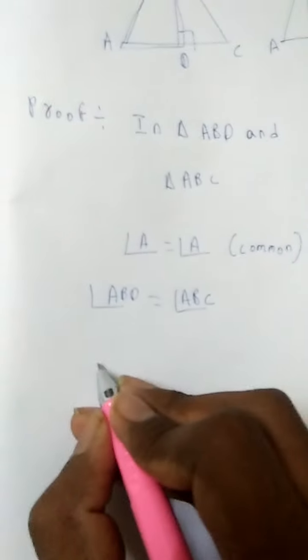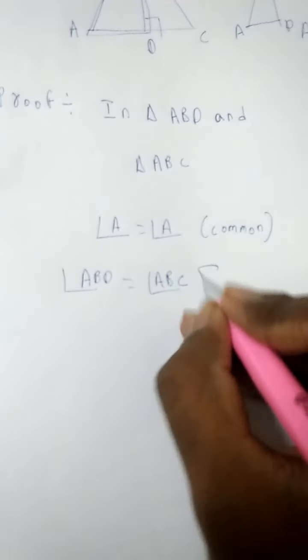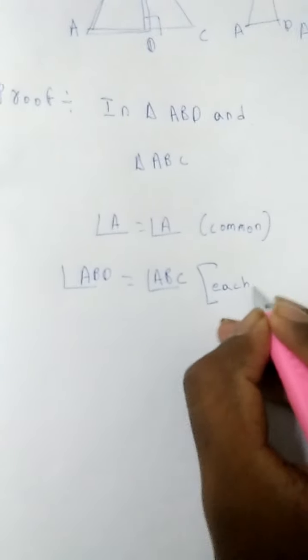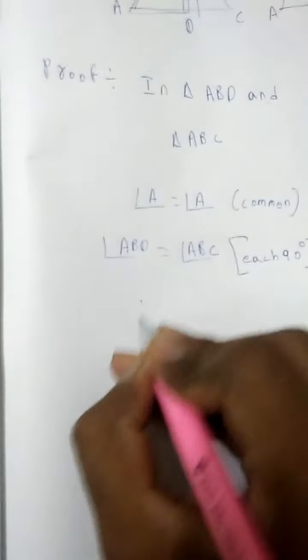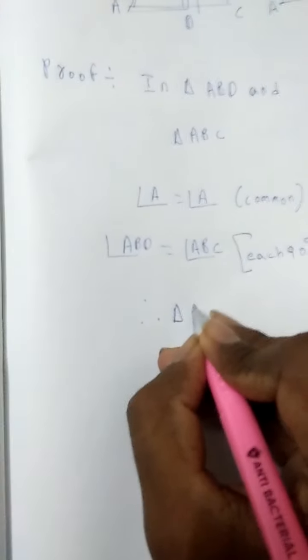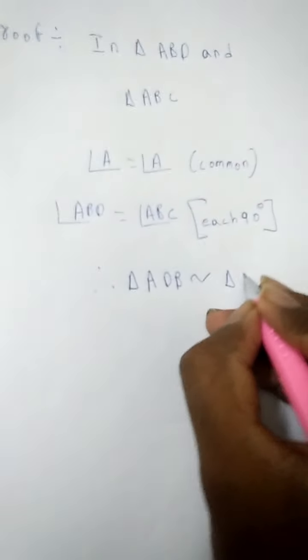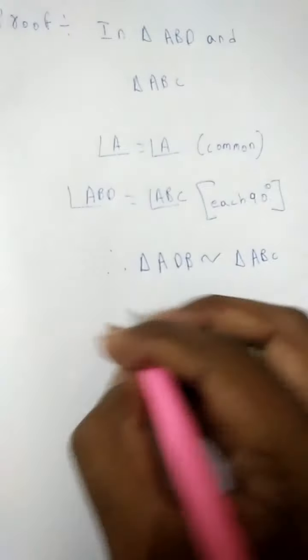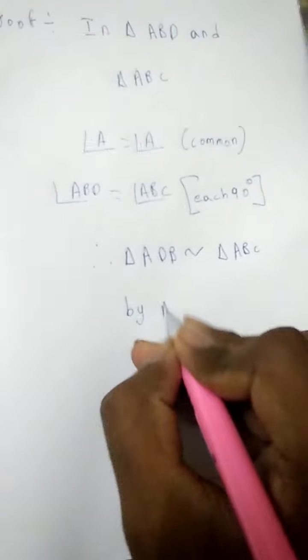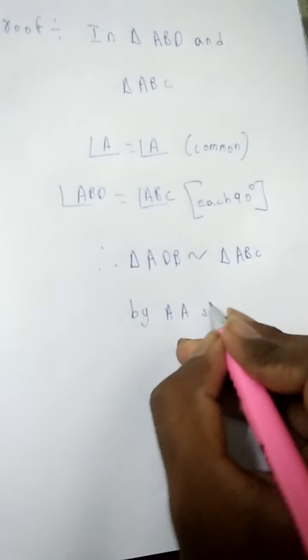Therefore here each one is 90 degrees. Therefore triangle ADB is similar to triangle ABC by AA similarity rule.